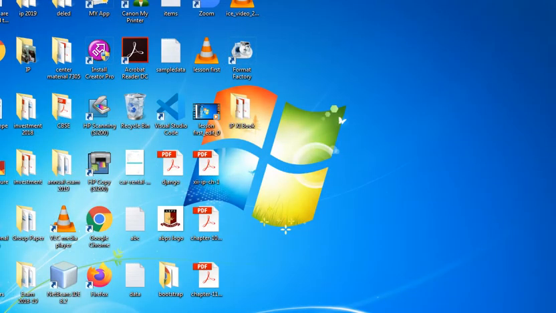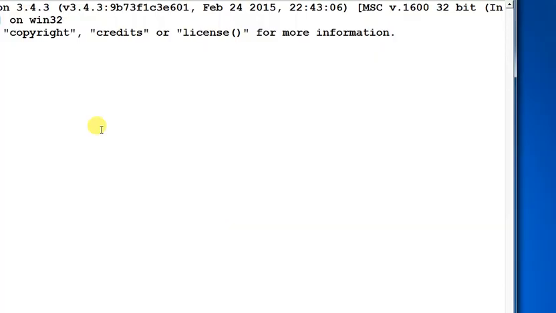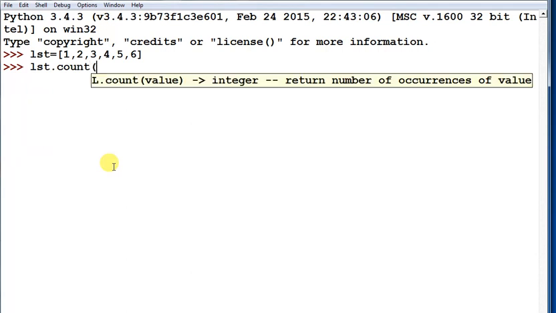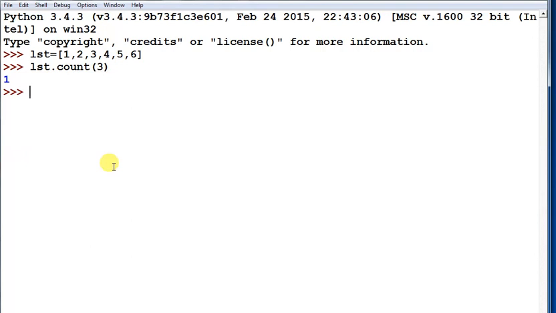Next is count function. So first one list you create, 1 2 3 4 5 6, and a count. So suppose lst dot count we are using, and count, suppose 3 I am passing, so it returns how many times that value has been used in that list.